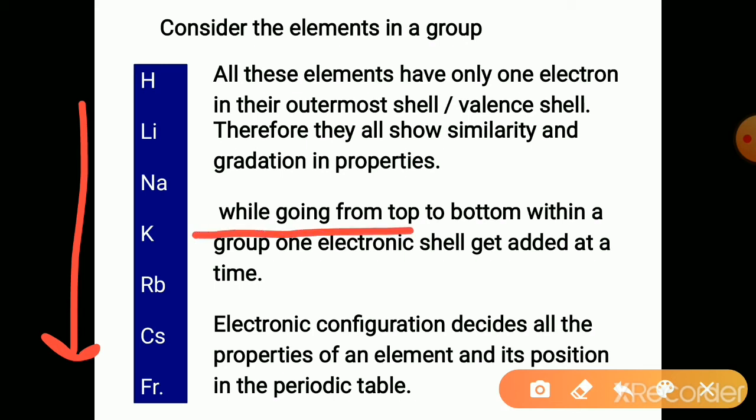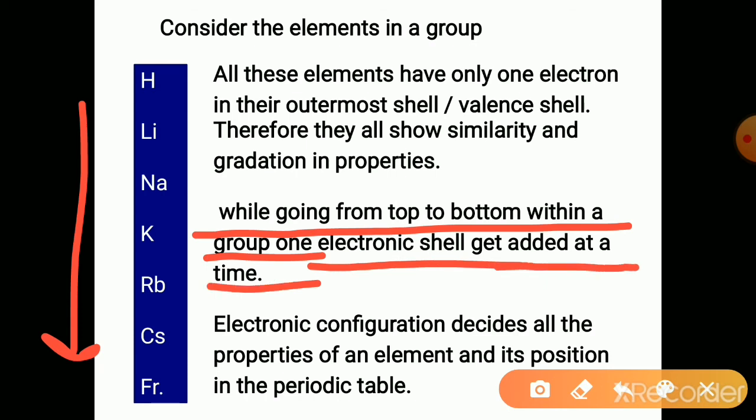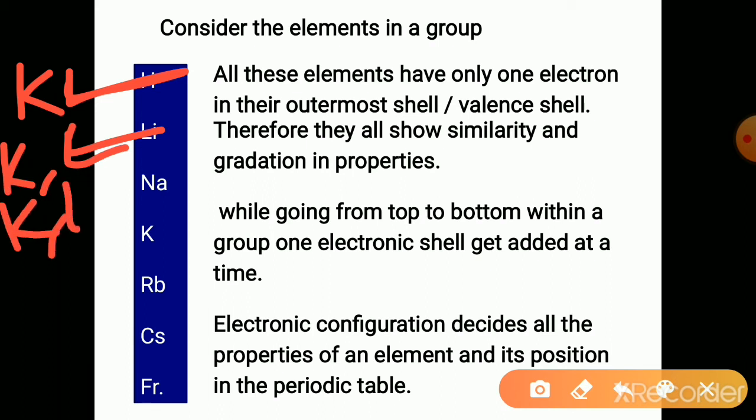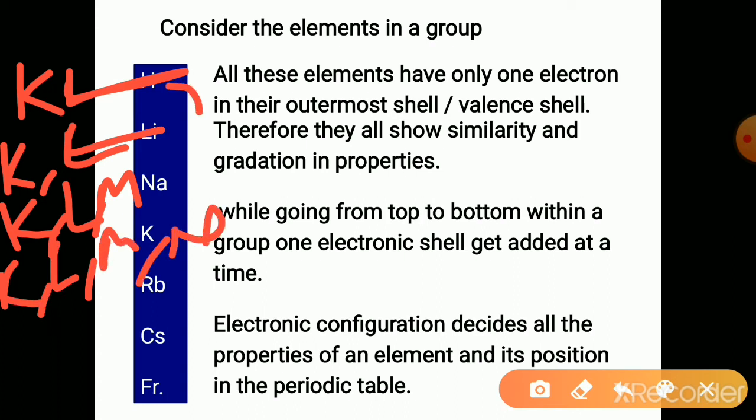While going from top to bottom within a group, one electronic shell gets added at a time. See, just now we have studied, here the first shell fills up in hydrogen. If you move to the second period, that is lithium, here a new shell adds. That is, here only the K shell was there. Here K and L shell. Here K, L, M shell in sodium. Here in potassium K, L, M, N shell. So, one new shell is getting added moving down the periodic table.